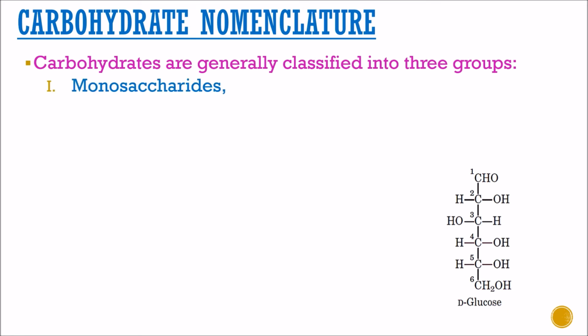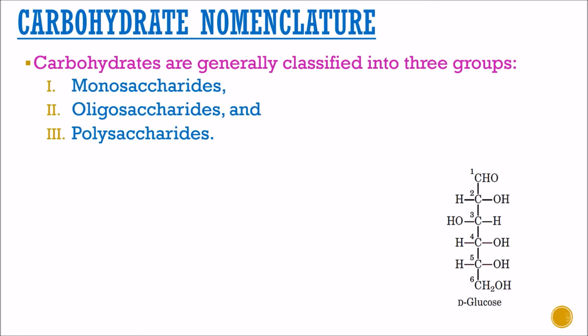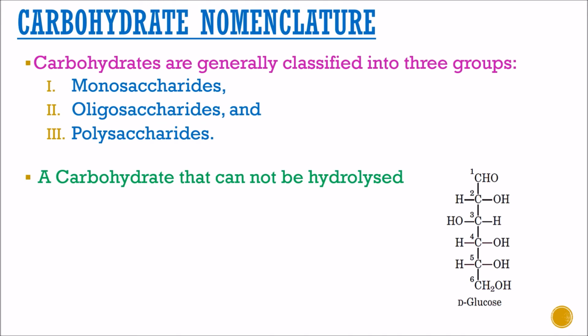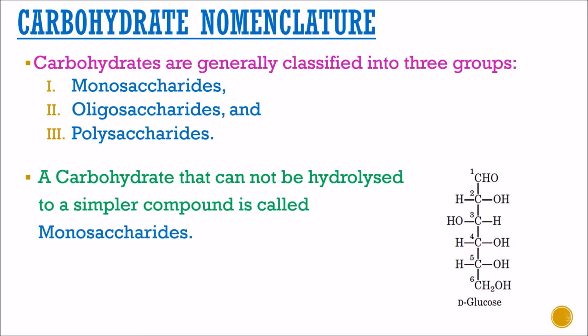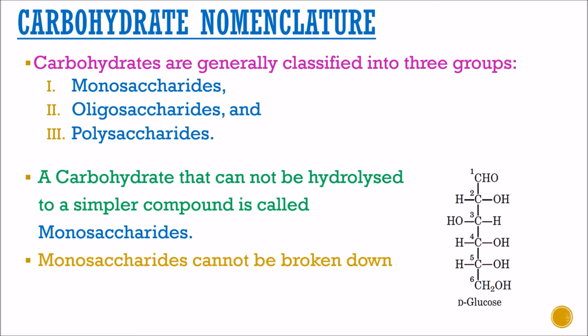Carbohydrates are generally classified into 3 groups: monosaccharide, oligosaccharide and polysaccharides. A carbohydrate that cannot be hydrolyzed to a simpler compound is called a monosaccharide. Monosaccharides cannot be broken down into smaller sugars under mild conditions. Here an example of a monosaccharide, that is a hexose, is given: D-glucose.